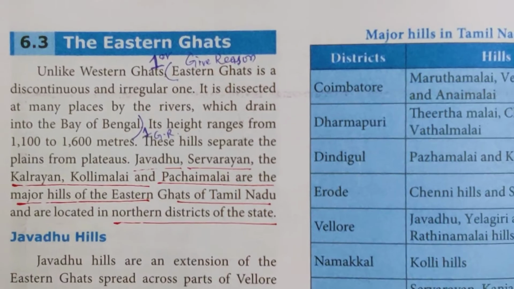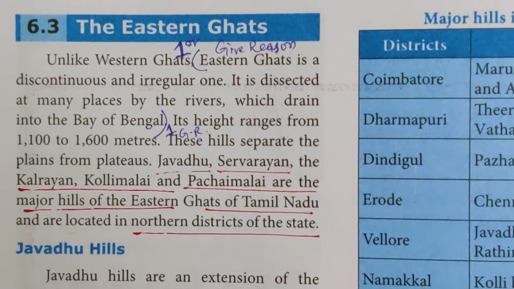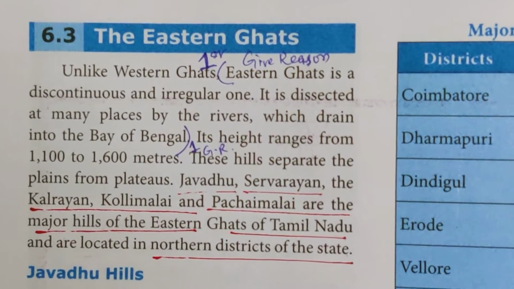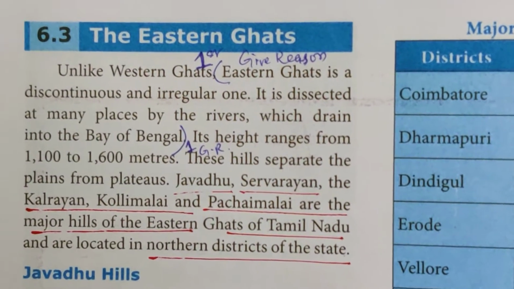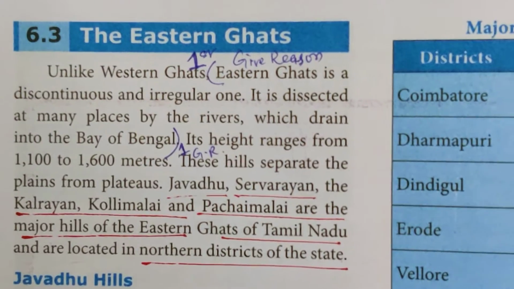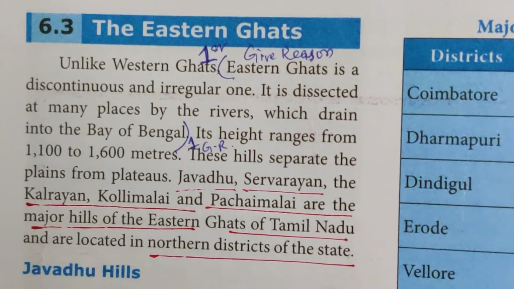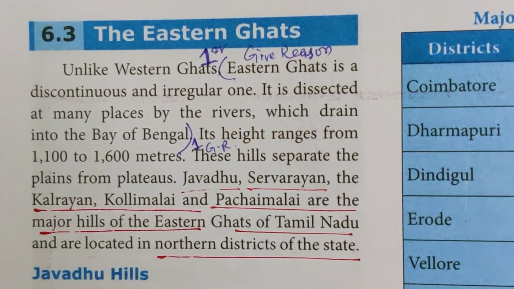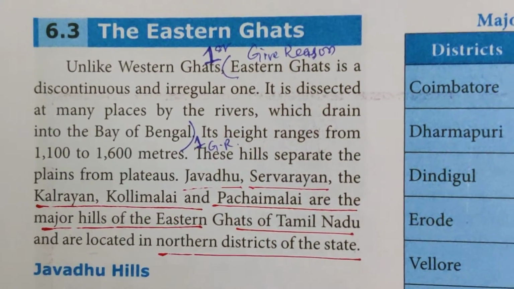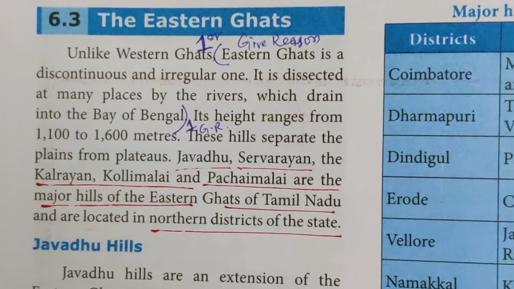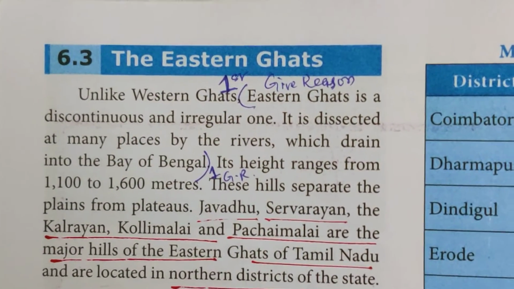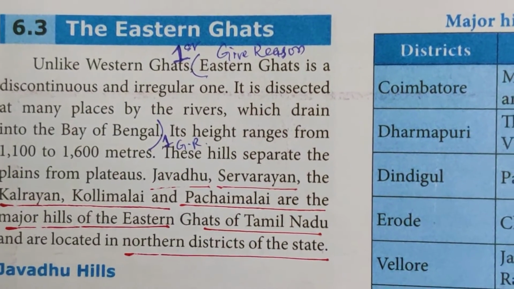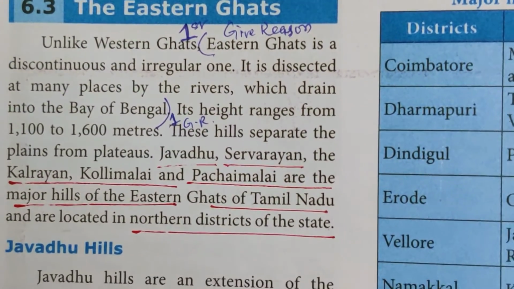Now we'll see the Eastern Ghats. Unlike Western Ghats, Eastern Ghats is a discontinuous and irregular one. As we have learned, Western Ghats are the continuous range. Now Eastern Ghats are the discontinuous and irregular one. It is dissected at many places by the rivers which drain into the Bay of Bengal. Its height ranges from 1100 to 1600 meters. So these hills separate the plains from plateaus.